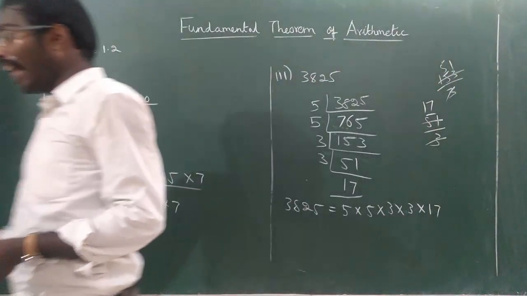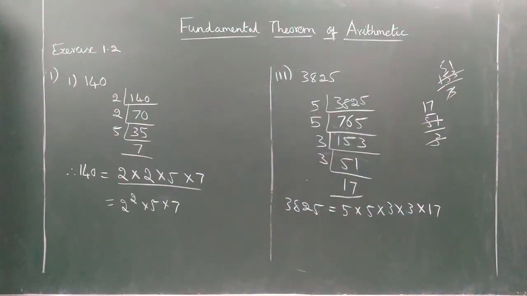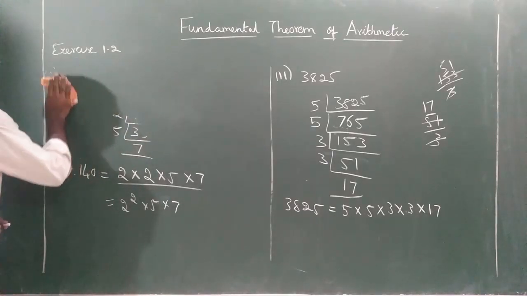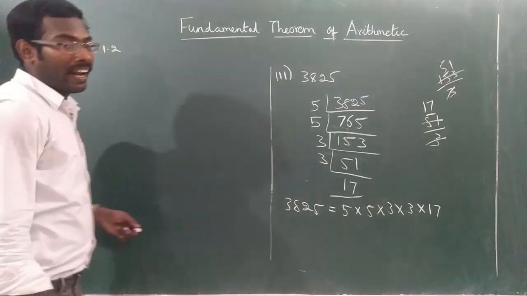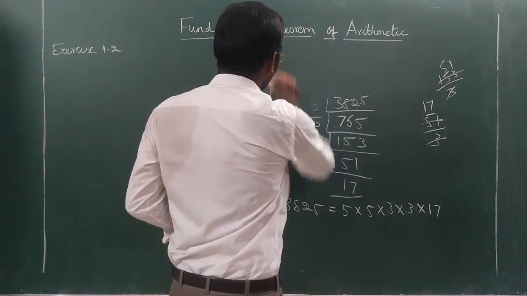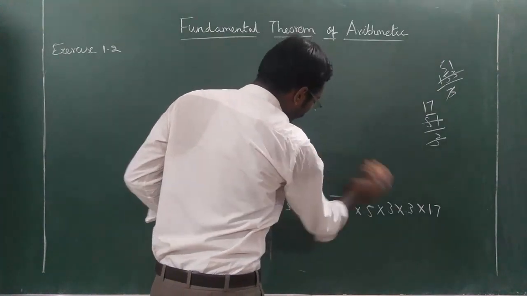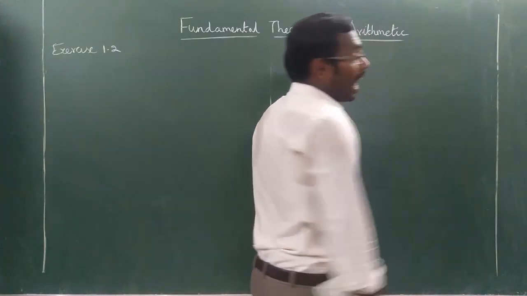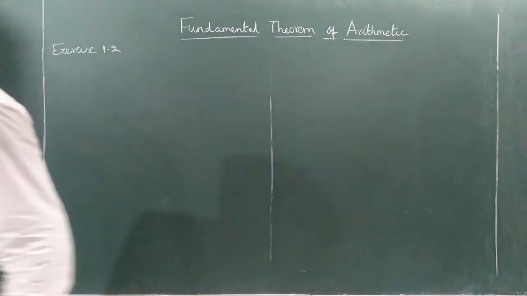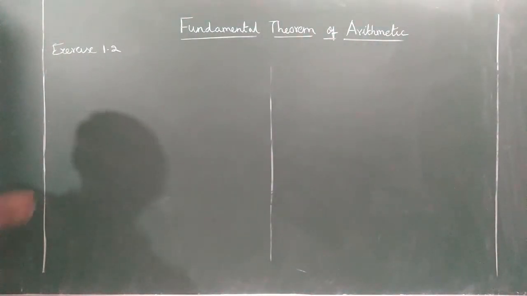We will go to the next topic in this exercise. That is an interesting one. You can also use the prime factorization to find the values of LCM and HCF of numbers.